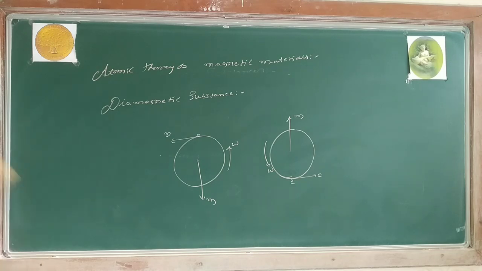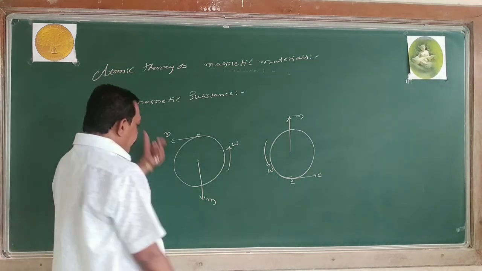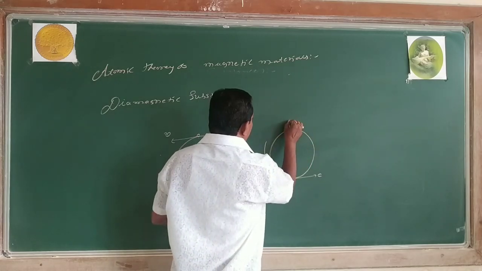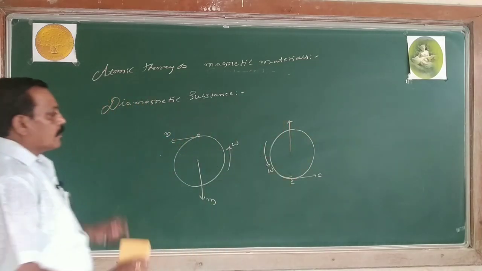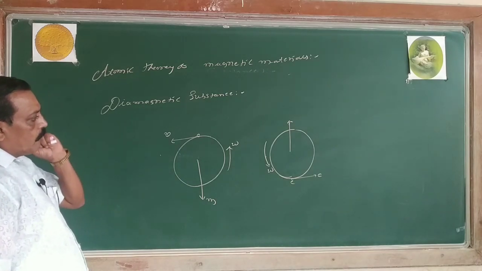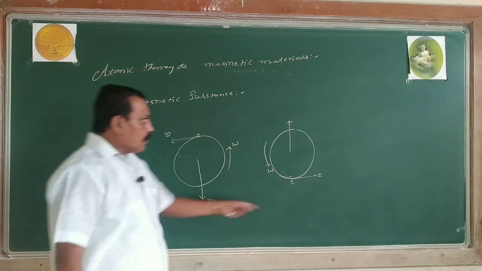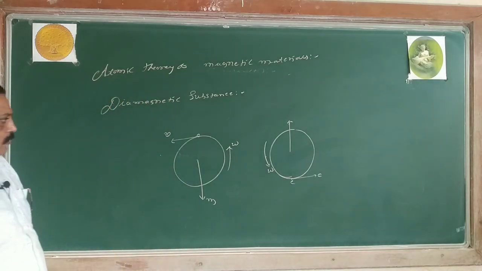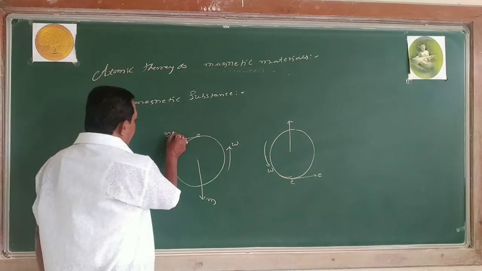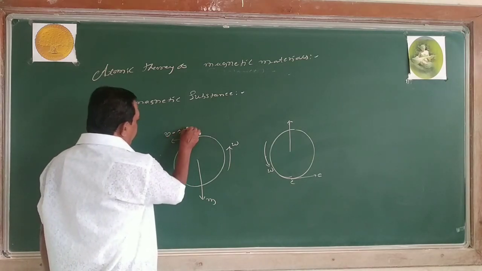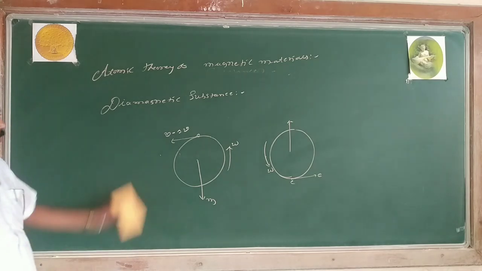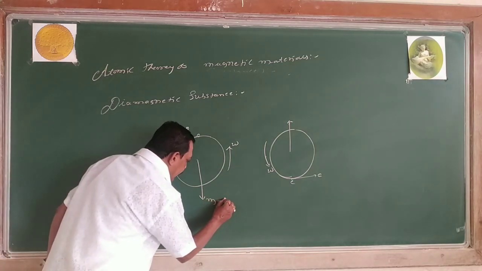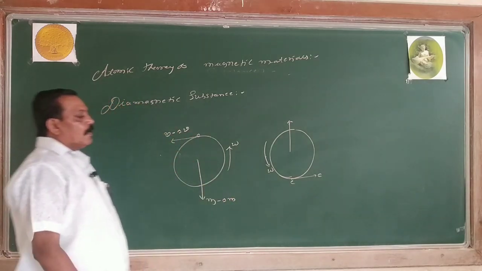When I apply the magnetic field, the electrons which are revolving along the direction of the magnetic moment, their velocity decreases, and the magnetic dipole moment decreases.